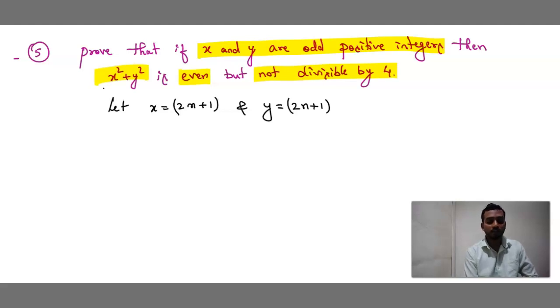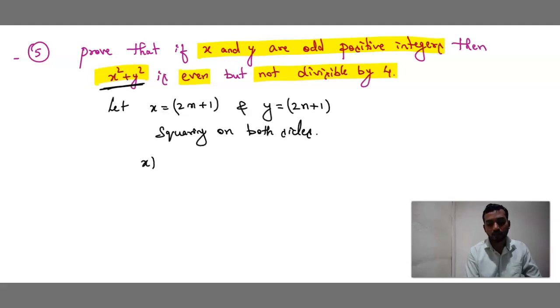We can see here x square plus y square, squaring. What we are doing for x and y, we are squaring, right? So squaring on both sides for both x and y. So what happens? X square is equals to 2m plus 1 whole square, right?